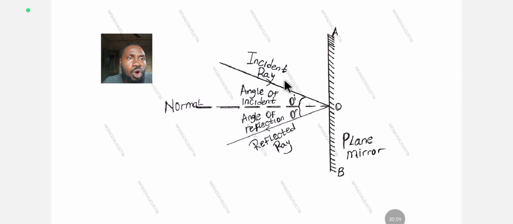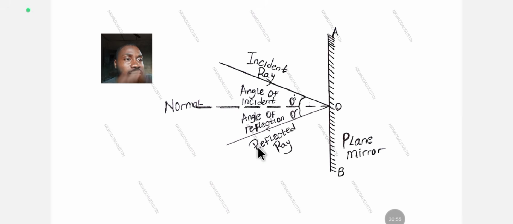This one is the incident ray, the incident ray of light from the source. When this ray of light is incident on the mirror, it falls on the mirror and bounces off, because the mirror is a non-luminous object that bounces off light rays. Immediately it bounces off the light ray, the reflected ray is formed at the same angle, as explained by the law of reflection. The angle of incidence is equal to the angle of reflection.